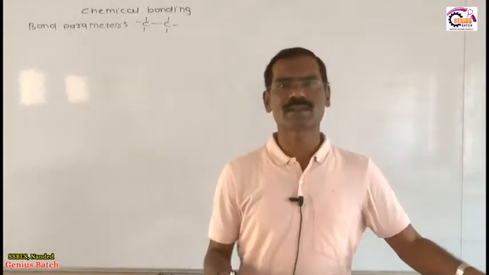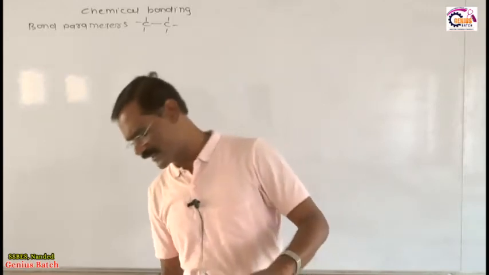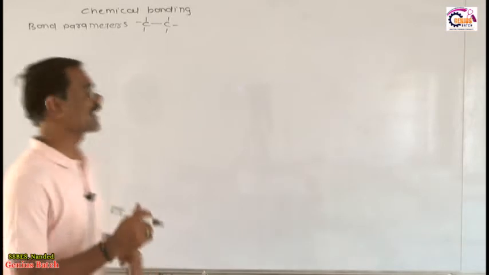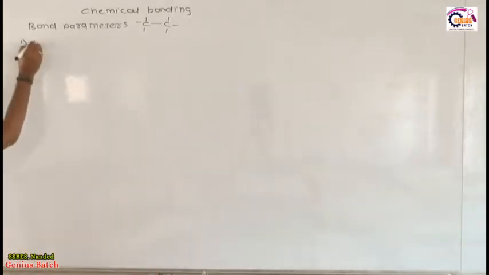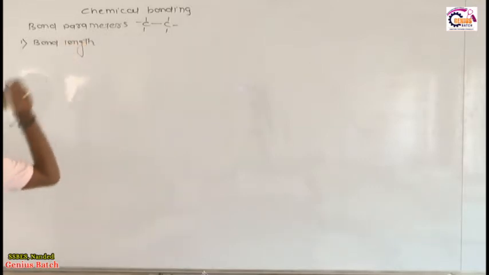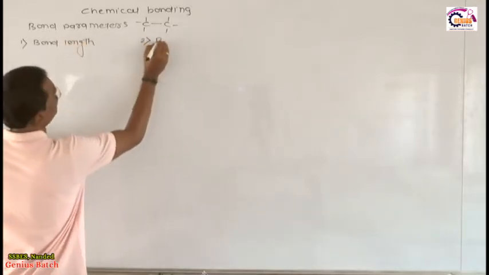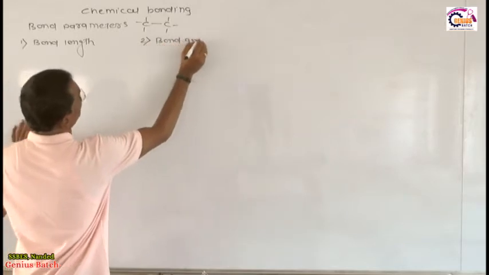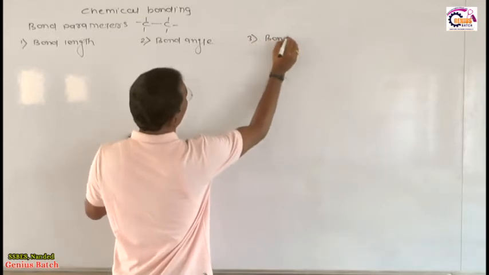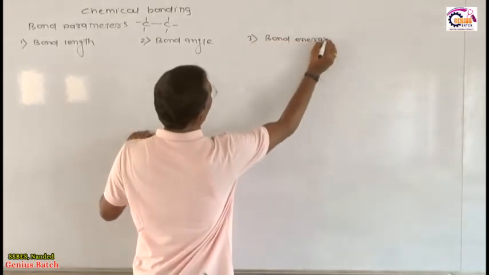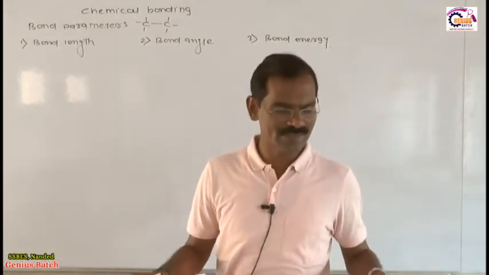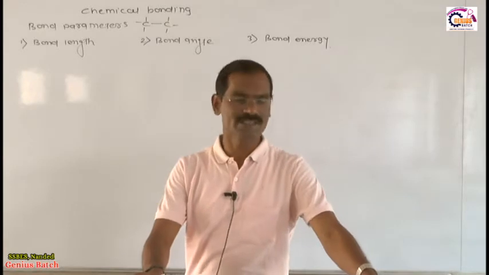Out of the three parameters which we discuss here, the first parameter is the bond length. Dear friends, listen very carefully. The first parameter is bond length. The second parameter is the bond angle. And my friends, the third parameter is the bond energy. So these are the three parameters which we consider: one is the bond length, another is the bond angle, and the third one is the bond energy.